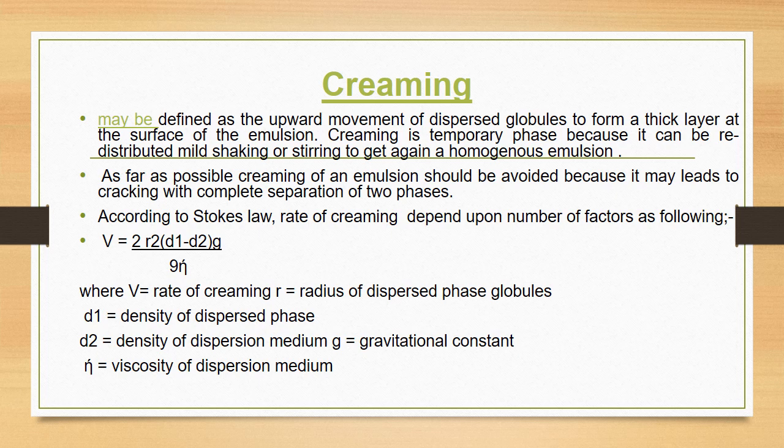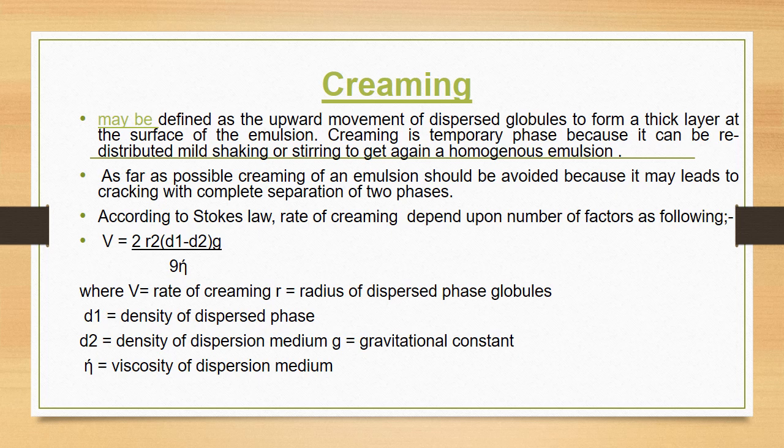Second factor is the density difference between the dispersed phase and continuous phase. If that density difference is higher, the rate of creaming is higher. That means if the density difference is reduced, the rate of creaming also can be reduced. This factor is not that applied.